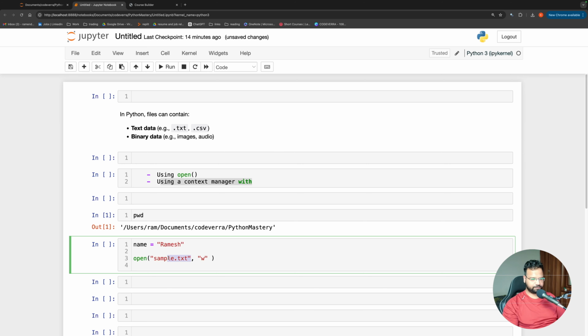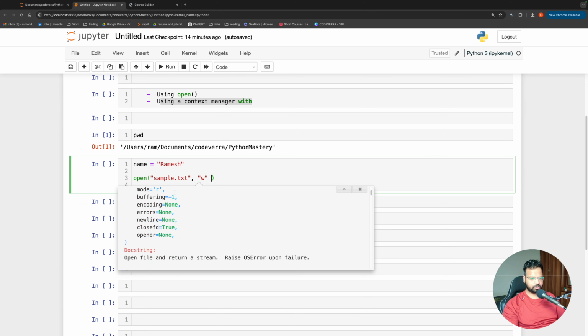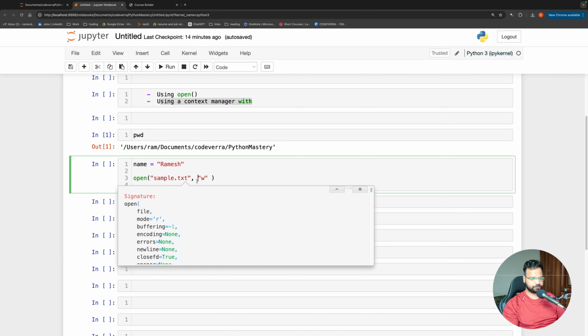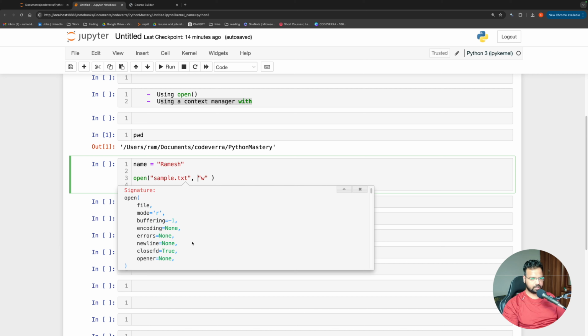So whenever we open a file, while opening the file, we need to specify what our intention is, or what we are going to do with that file. So here we are going to write something to the file. So I'm saying w here. If you go inside this function and press shift tab 2 times, you will see a description of this function.